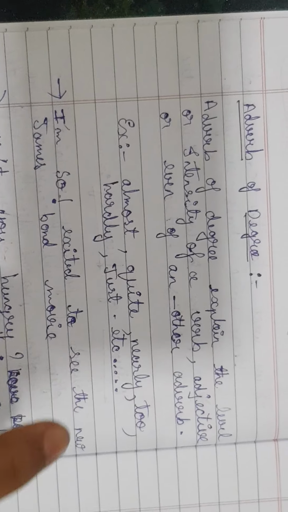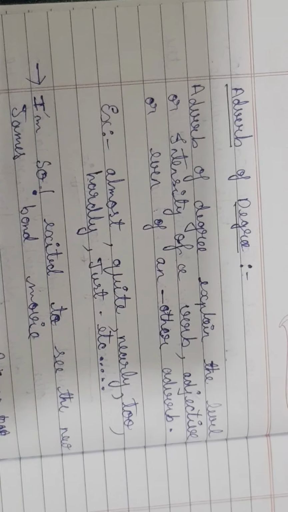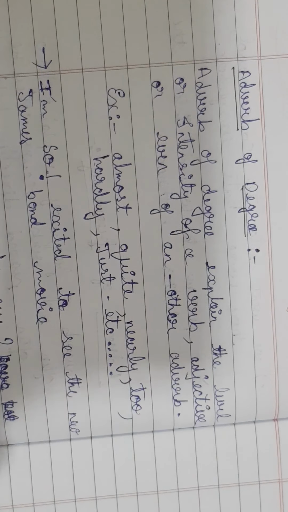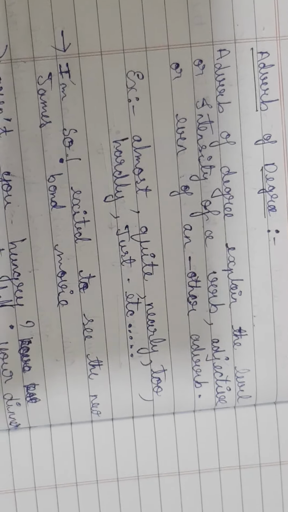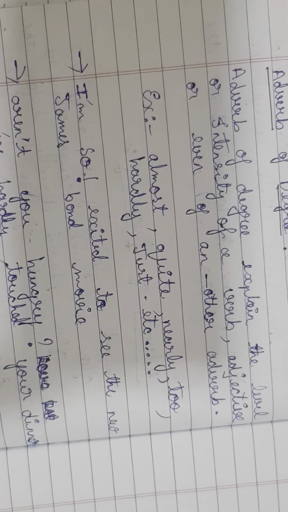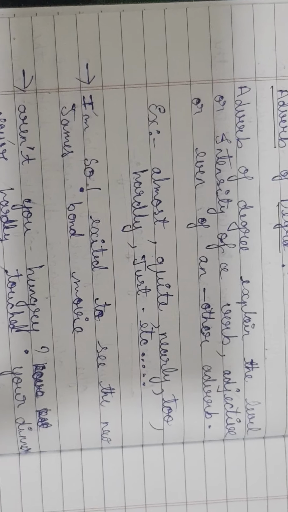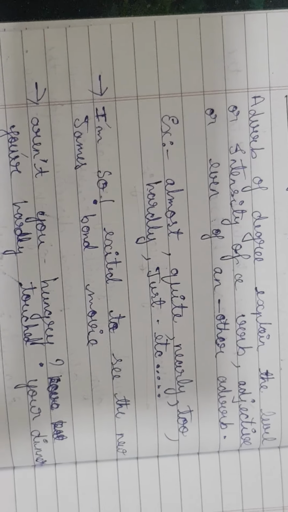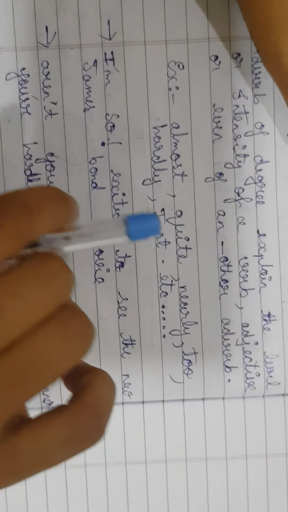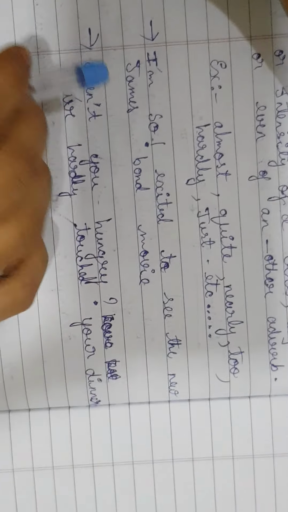Adverb of degree explains the level or the intensity of a verb, adjective, or even another adverb. Examples: almost, quite, nearly, too, hardly, just, etc. You will understand with these two example sentences.